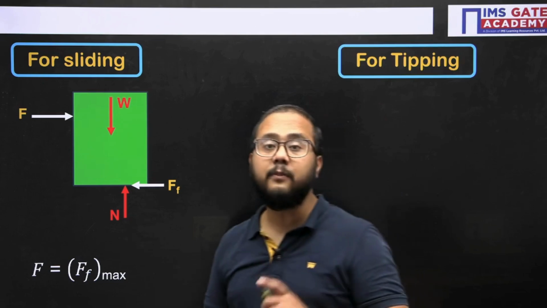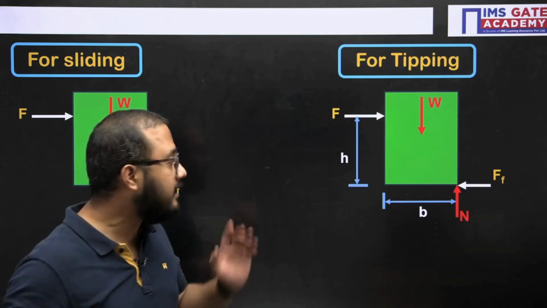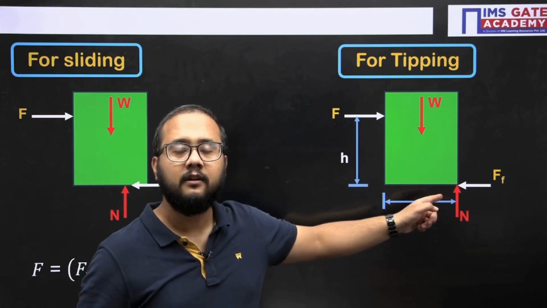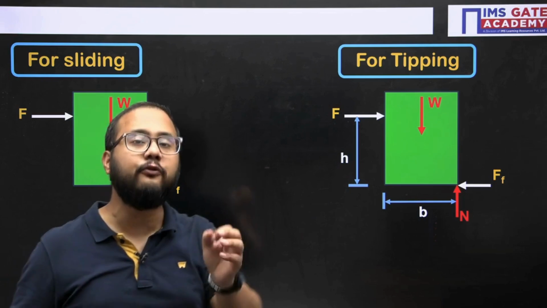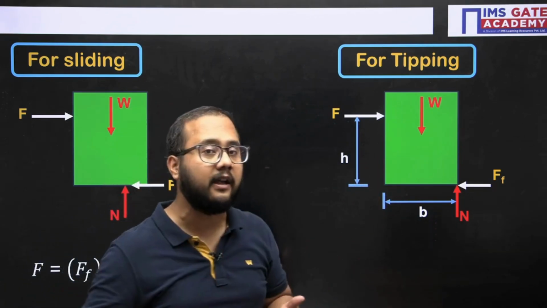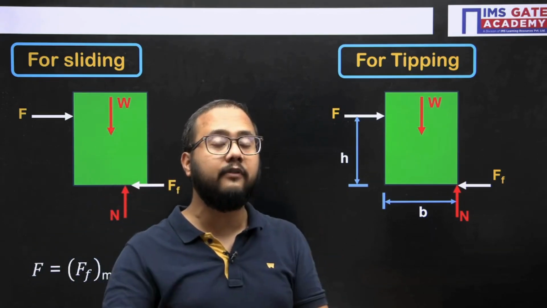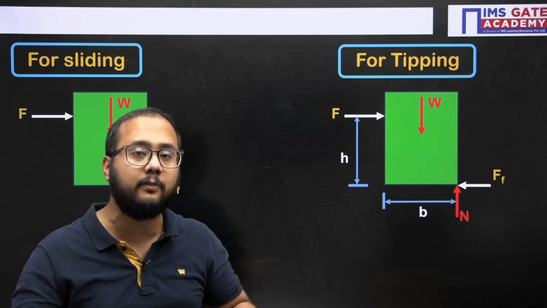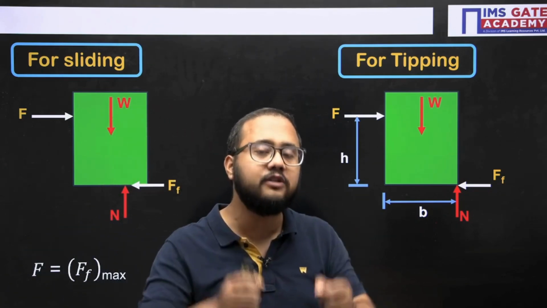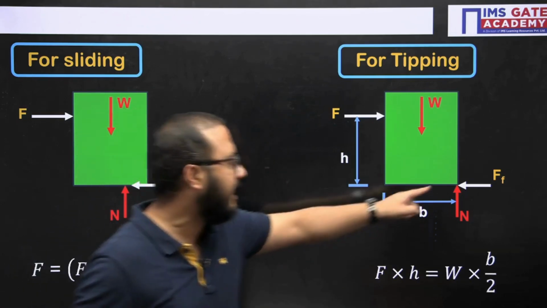Now, if I talk about the tipping case, in the limiting case, basically the normal will be at the edge. Till this point, the body will be on the verge of tipping. Still, it is not tipping. It will be on the verge of tipping. And I want to calculate the minimum value of force for which tipping will occur. That means I am talking about a case when the body is on the verge of tipping or on the verge of toppling, right? So directly what I will do, take a moment about this point.